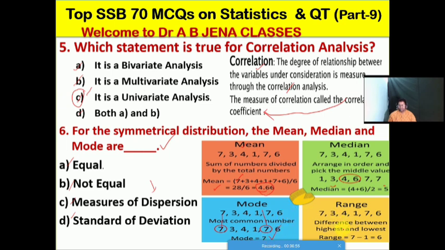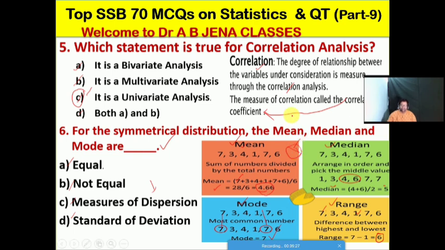The range is the difference between the highest and the lowest number. The highest number is 7 and the lowest is 1, so the range is 6. Friends, I am hopeful that now you are clear about the meaning of mean, median, mode and range. These are common questions you may get not only in the examination but also in the interview board.